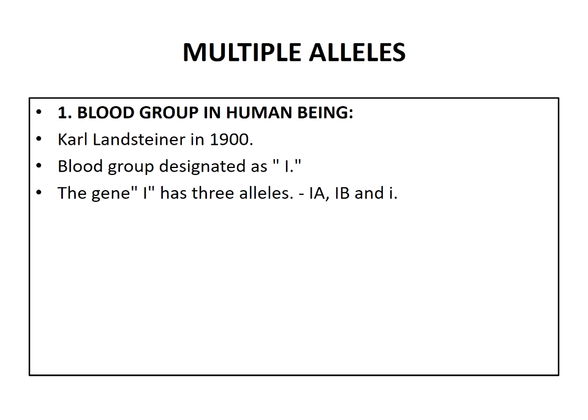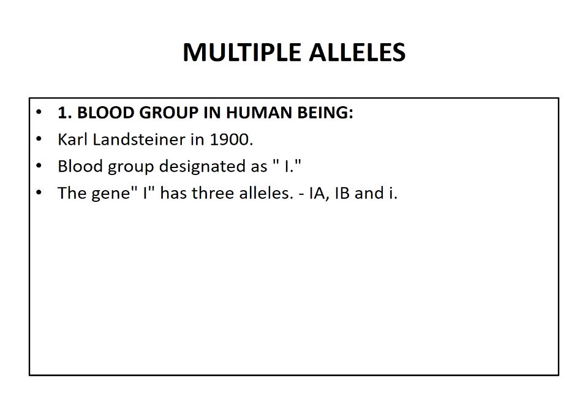The first one is blood group in human beings. On the basis of the presence or absence of certain antigens, 4 blood groups in human beings were established by Karl Landsteiner in the year 1900. The blood group system in human beings is believed to be controlled by a single gene generally designated as I, the capital letter I. The gene I has 3 alleles, that is IA, IB and IO.